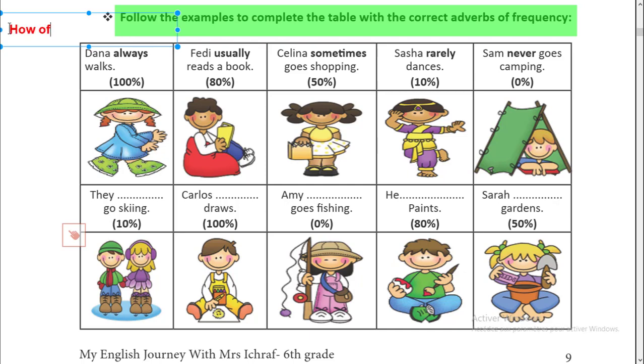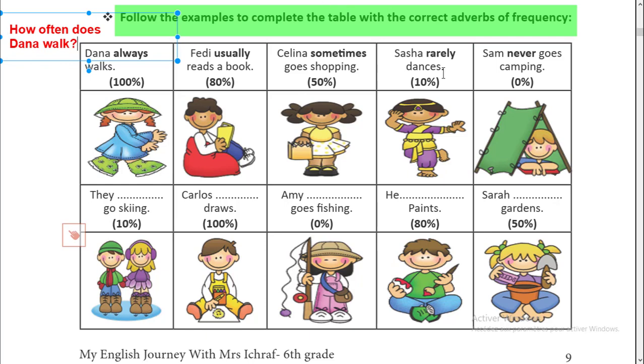So how often does Dana walk? We ask about frequency. Dana always walks. Okay, and we give 100% to always. What does it mean, 100%? It means you do something all the time. Okay, and the opposite of always is never.